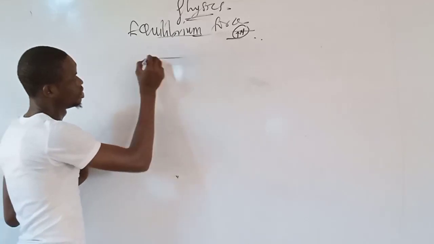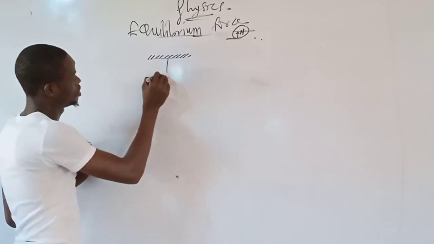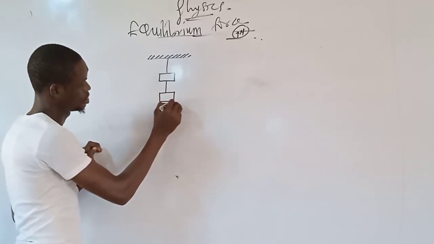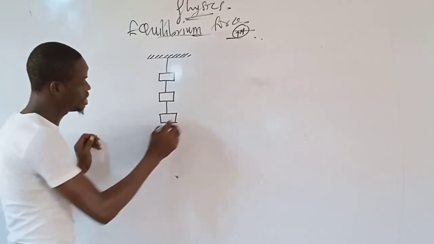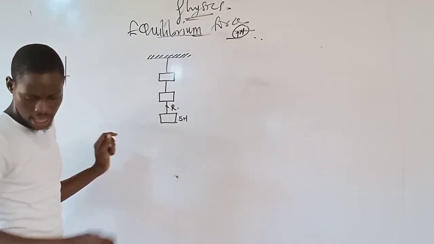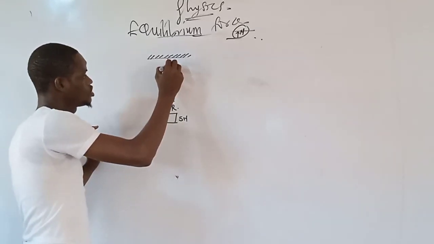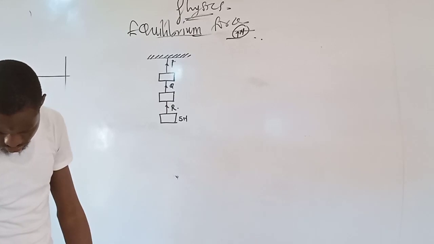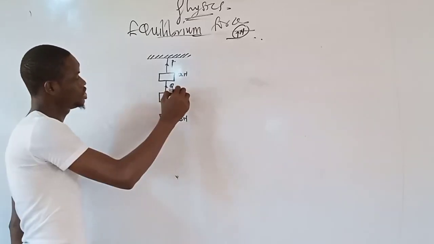Now, take a look at this one here. The force acting on this is 5 Newton here, R, and here I have Q, and here P. Here is 2 Newton, and this is 4 Newton.